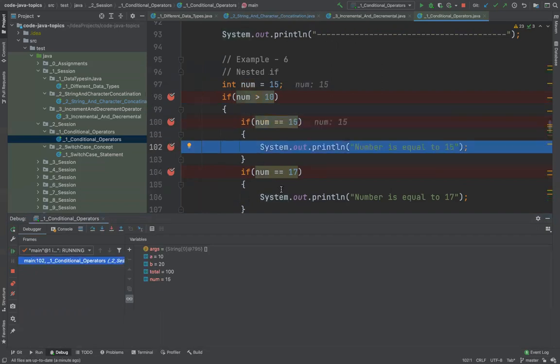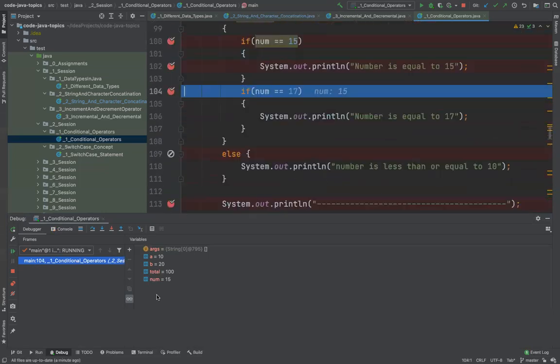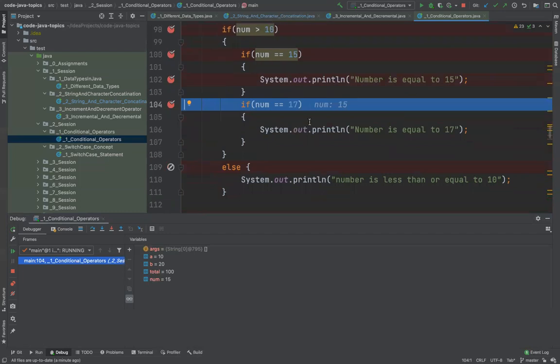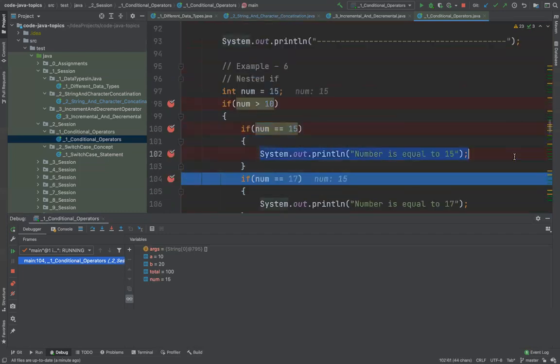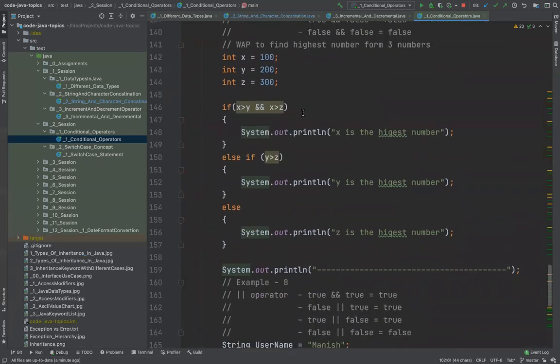So if I do this, and if I do this, you will see in the console it will be printed. This will be printed. All right, so that is how the if condition really works. There are, as I said, a lot of examples present here.